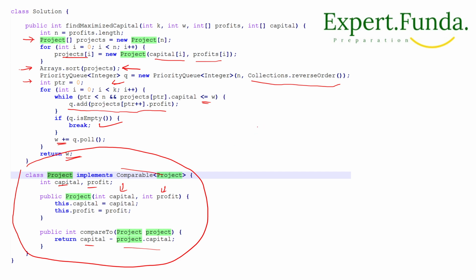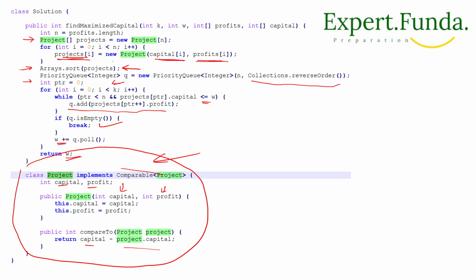So now what we are doing here actually is, first we are creating the project, right? Here this is the project. So in the project we will take two things, capital and profit. And when we are creating the projects, you see here, we are initializing all the projects, so project will take one capital of i and profit of i.